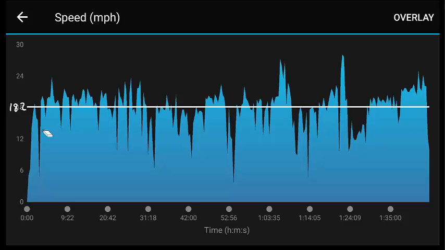So you can see that my speed varied. At some points it was really, really high. Other points it was really, really low. So what I'm going to do then is measure the distance of my speed at all my time points from the mean. So I'm going to measure it from this white line.